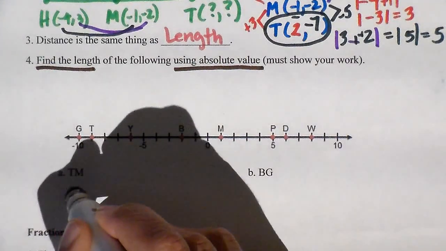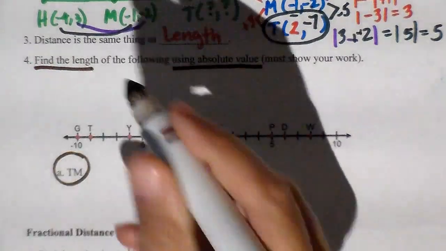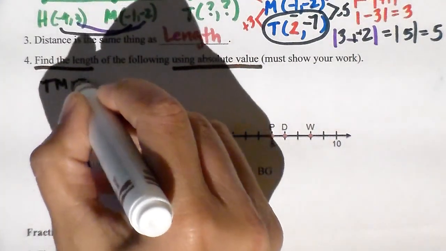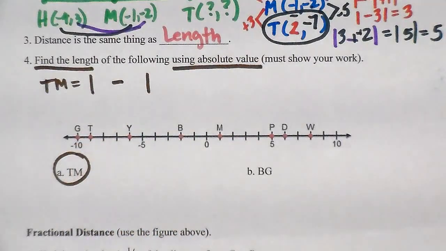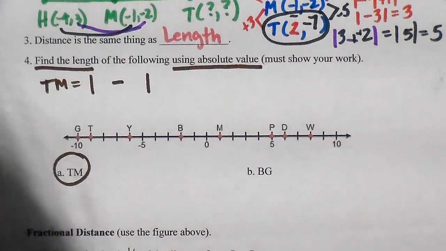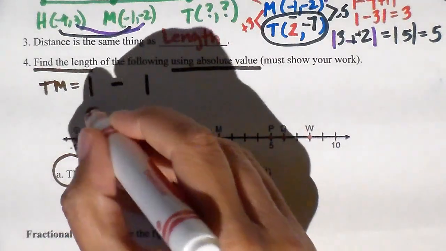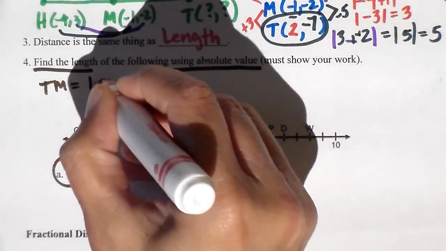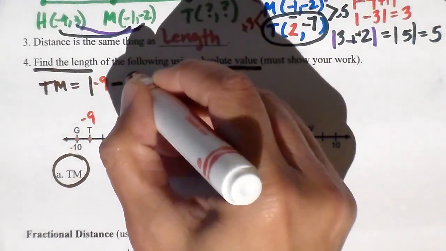So let's look at A. A is TM. I want to know the length of TM. So I'm going to come up here. TM is going to equal the absolute value of the difference between T and M. Well, let's look at T and M. Where is T located? T is at -9. Where's M located? At 1.